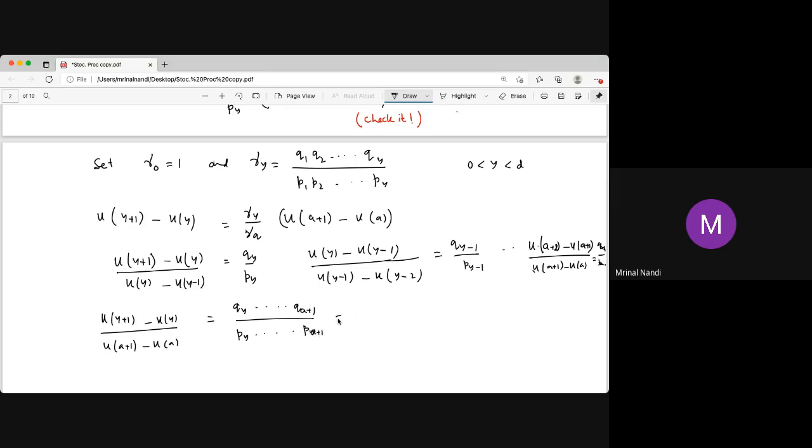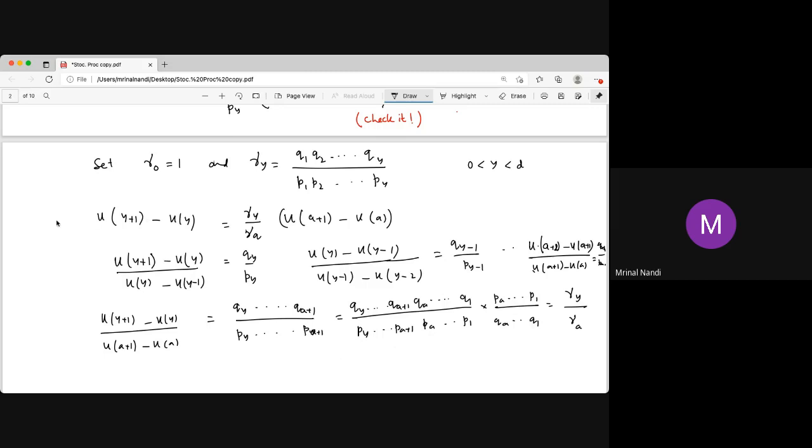Now what is this? This is actually gamma y: Qy dot dot dot Qa plus 1, then Qa dot dot dot Q1, over Py dot dot dot Pa plus 1, then Pa dot dot dot P1. This product is gamma y, divided by gamma a.